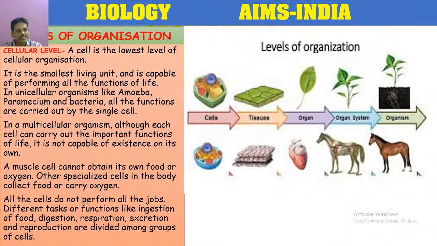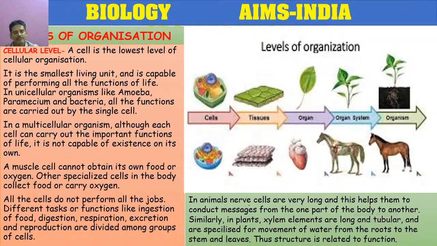So all the cells do not perform all the jobs. Different tasks or functions like ingestion of the food, digestion, respiration, excretion, and reproduction are divided among the group of cells. In animals, different organ systems are present. For example, nerve cells are very long, and this helps them to conduct messages from one part of the body to another part.